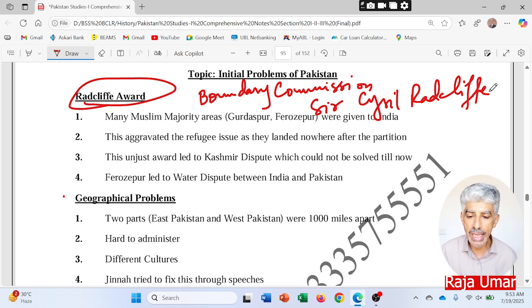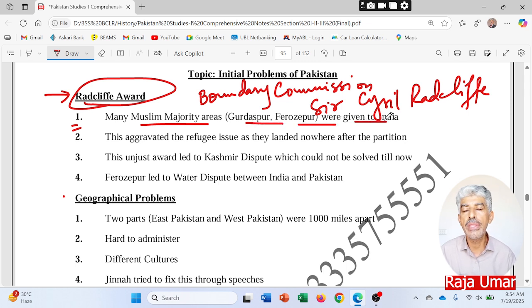So what happened during this Radcliffe Award was that many Muslim majority areas, Gurdaspur, Ferozpur, were given to India. This was the injustice done to Pakistan. Sir Cyril Radcliffe was appointed to partition these two provinces, but he showed dishonesty in his work and gave many Muslim majority areas to India, and that created many problems for Pakistan, and we will discuss them in detail.